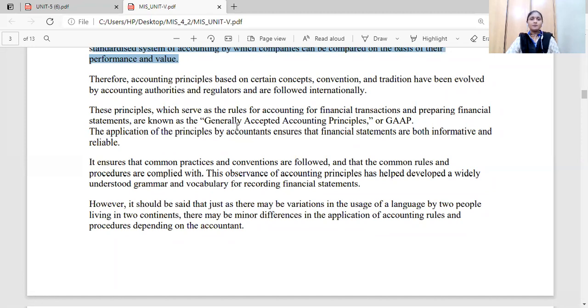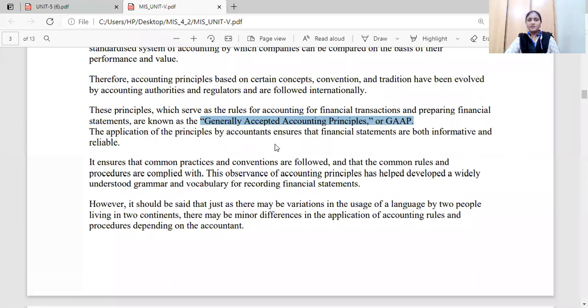Whatever principles and rules they use are known as generally accepted accounting principles, in simple form GAAP. These must be followed by all organizations maintaining an accounting information system.